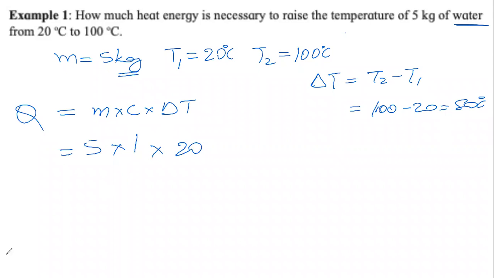It is 20. But there is a problem with this formula. The problem is, we took mass here in kilograms, but the specific heat we have taken is in calorie per gram. So we should use grams. So 5,000. Multiply and find out. So 5,000 into 20 is, no, I made a mistake, it should have been 80. I'm very sorry, it should have been 80. How much is it? 5 into 8 is 40. After that, 3 zeros and 4 zeros.